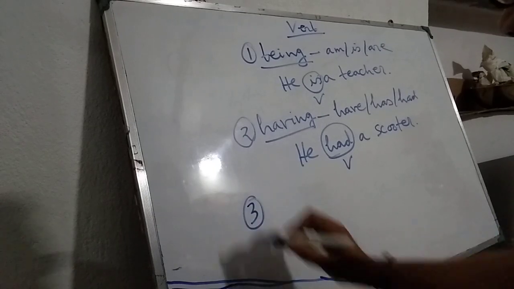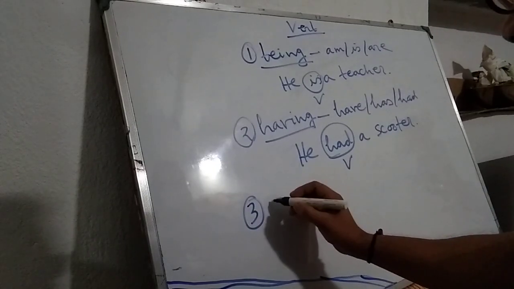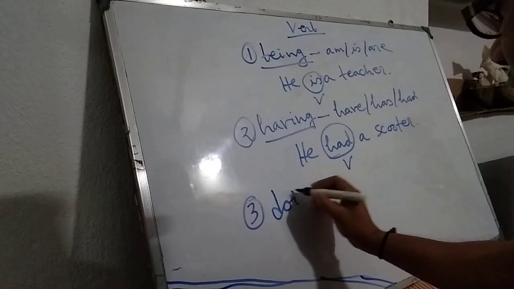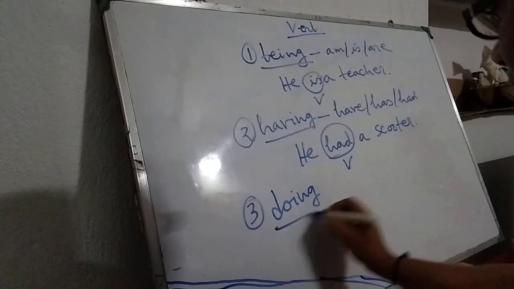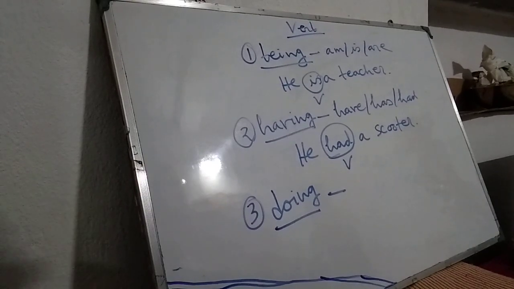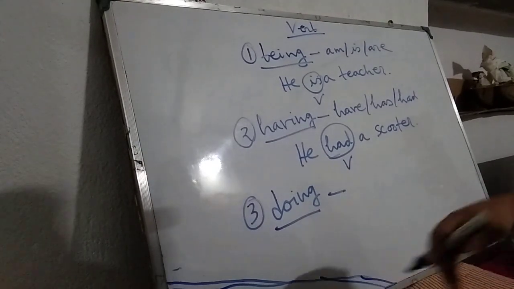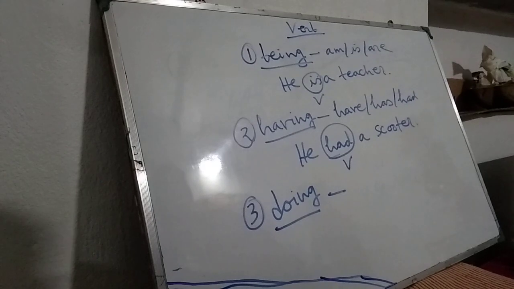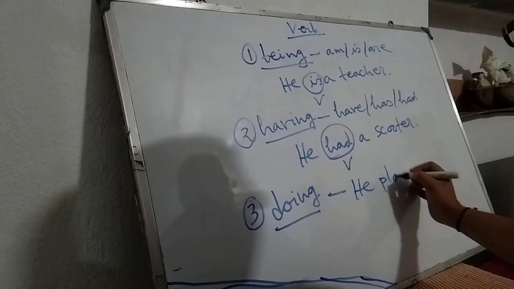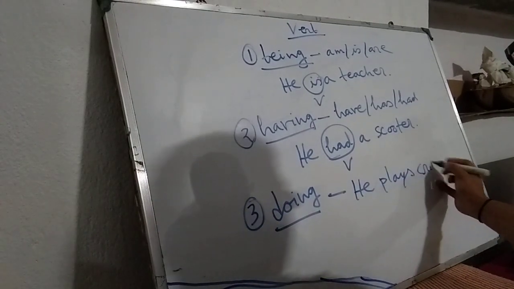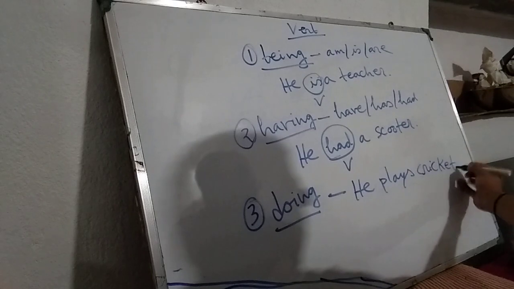Example 3, doing something. Verb also indicates, that is the main function of verb, doing. Doing means any action. For example, he plays cricket.